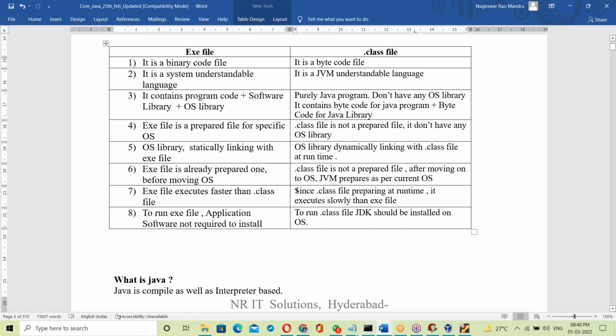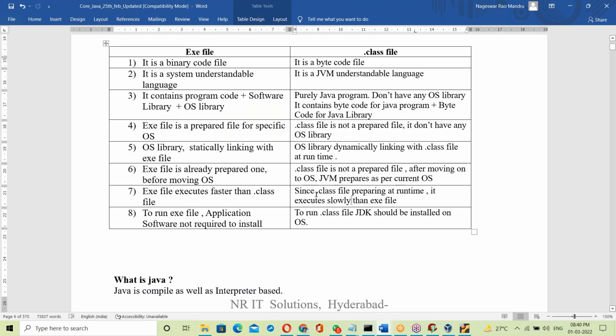But with the dot class file, what happens? It is prepared at runtime. The dot class file contains bytecode. That bytecode is first converted into binary code, and that binary code is linked with the OS library.